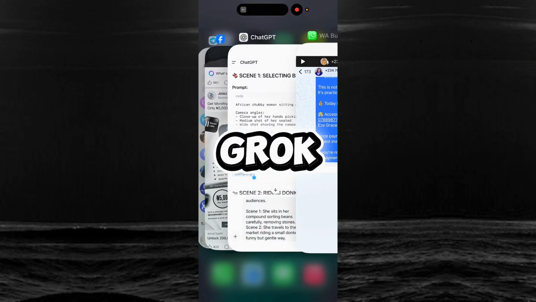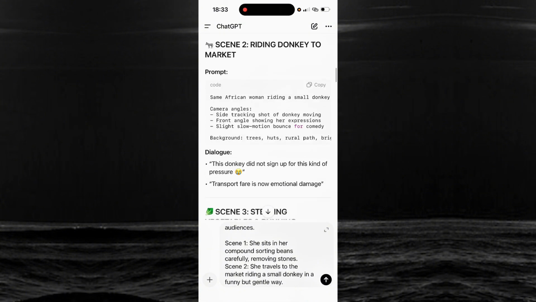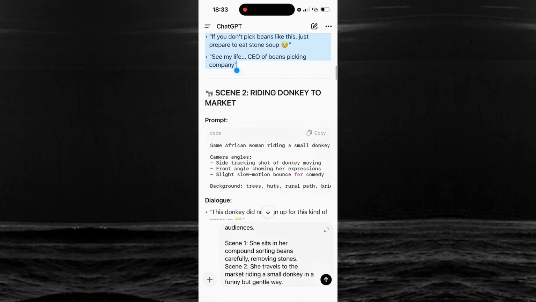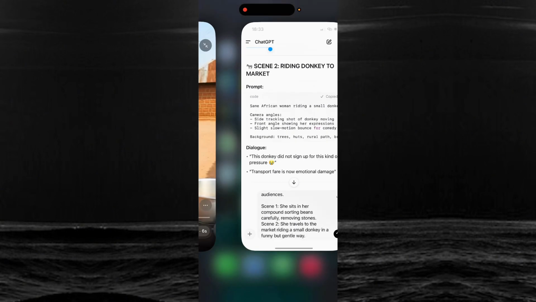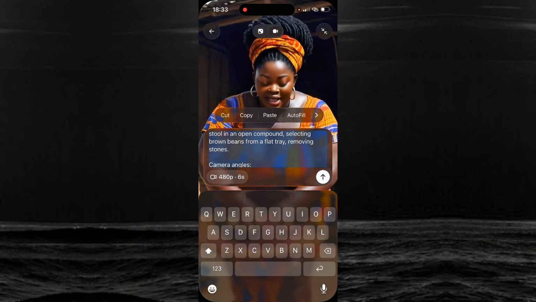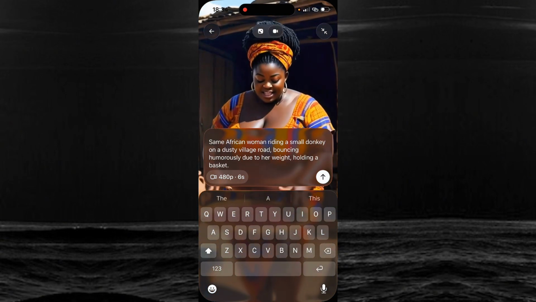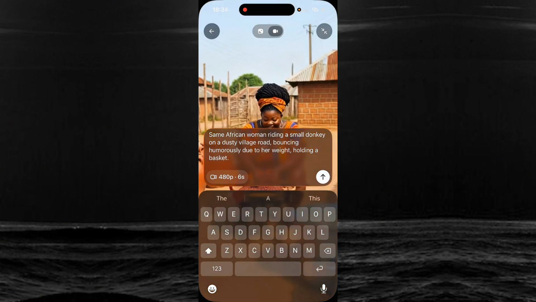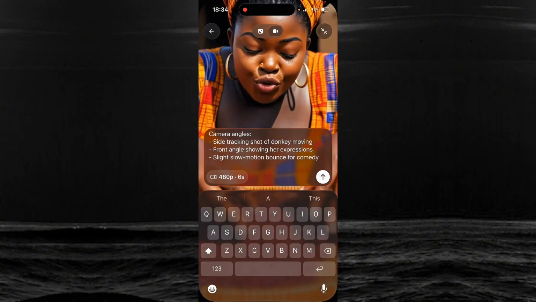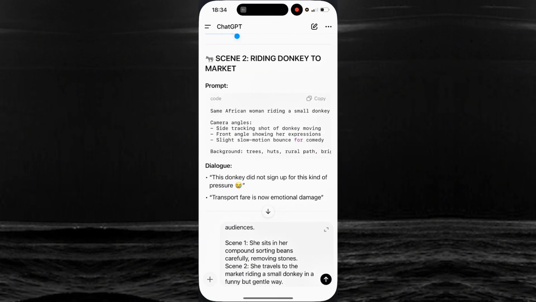So let's go back to ChatGPT, and I'm going to copy scene 2. So this is scene 2. Okay, this is selecting of beans scene 1, and this is scene 2, right? I'm going to copy. I'll come back here. You see, this one, you don't need multiple characters. It's just one character you want. So make sure you read your script. Same African woman riding a donkey, blah blah blah. So there should be nothing cautionable in your wording. We don't need anything chubby, this one, that one.